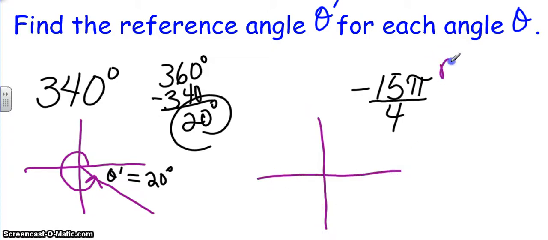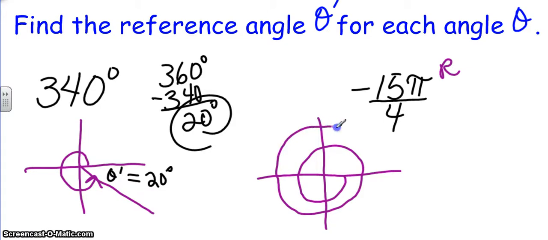This next one is in radian measurement, so I want to go to negative 15 pi over 4. Now a negative direction is going to be clockwise, and if you remember how we used our unit circle, this would be about pi over 4. That'd be negative 2 pi over 4, negative 3 pi over 4, negative 4 pi over 4. I'm going to go a little bit further. Here's negative 8 pi over 4, negative 9, 10, 11, 12 pi over 4, negative 13 pi over 4, negative 14 pi over 4, and finally here I am right here at negative 15 pi over 4.